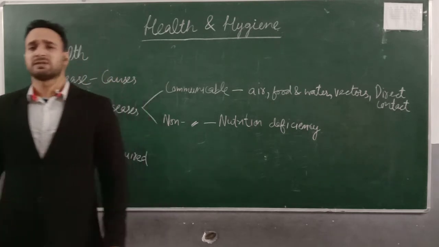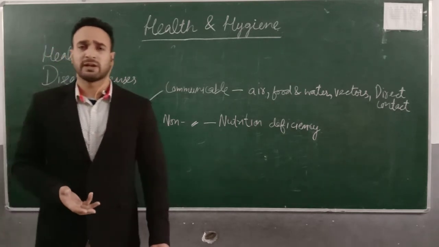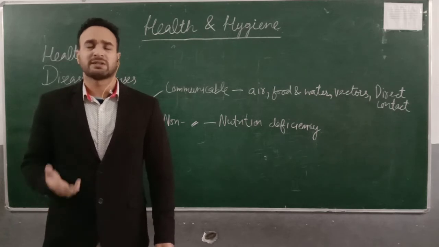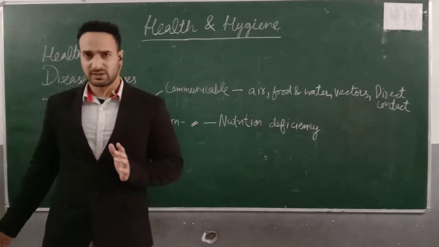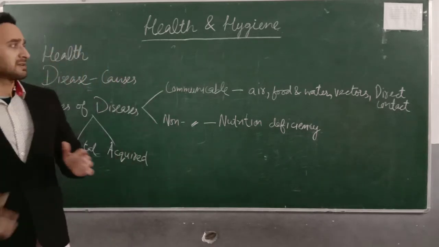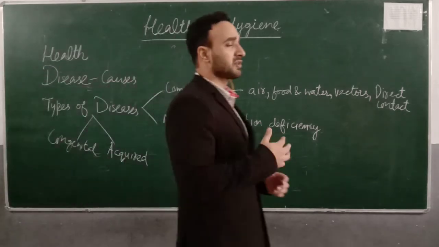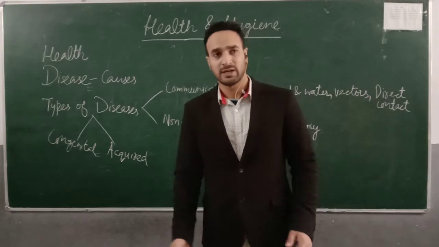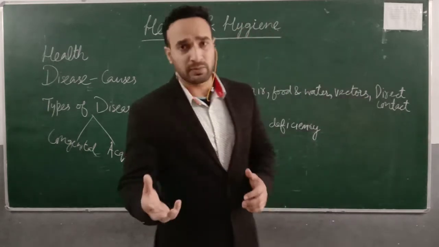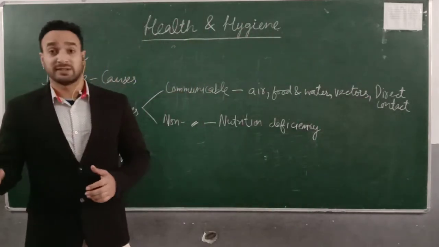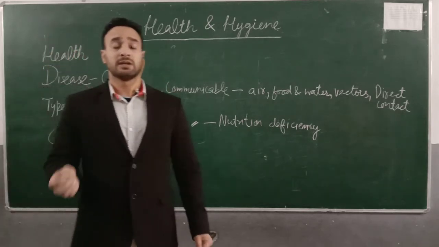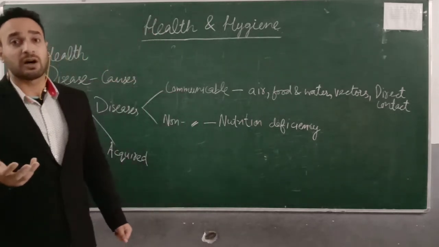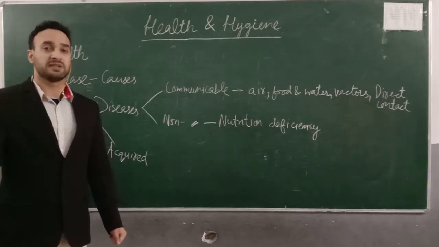In the present days, we see the example of corona. Corona, since it is a viral disease, also gets transferred from one person to another. It is a communicable disease, right? Now, there are various agents that help in the transfer of these communicable diseases. The first agent responsible for the transfer of these communicable diseases is air. Air is the number one agent of communicable diseases.